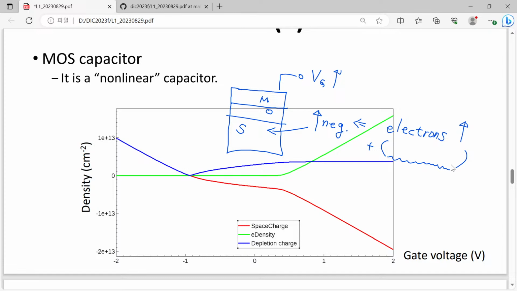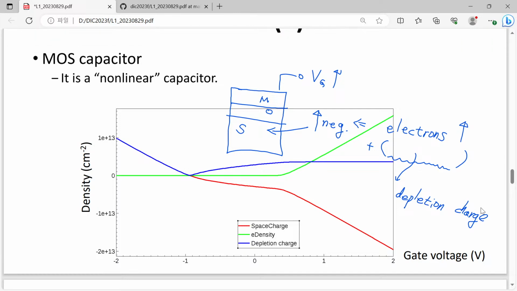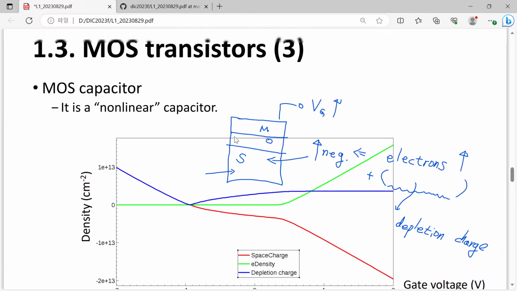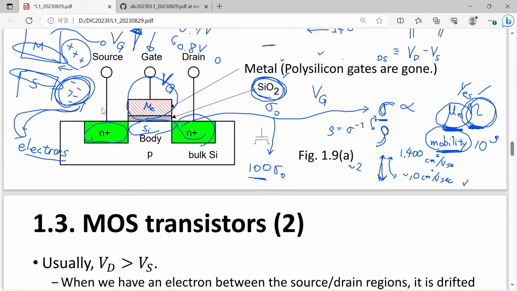However, we have another second mechanism to provide negatively charged particles inside this silicon part. What is it? This is depletion. So using the depletion, we can make another negative charge. Let me explain it a little bit more. When we come back to our previous lecture contents, this part is doped with p-type impurities. Okay, so this is p-type impurities.